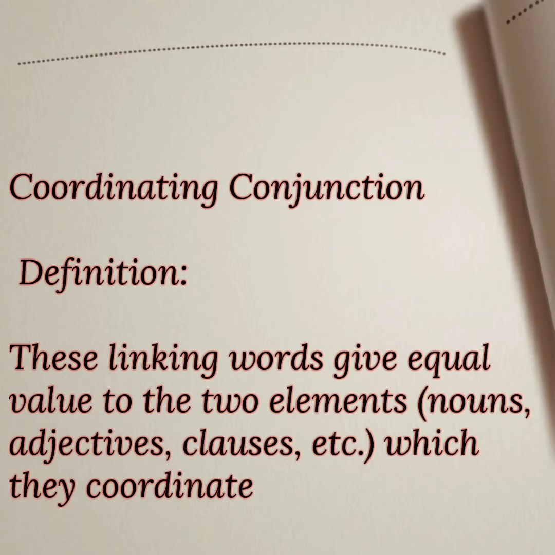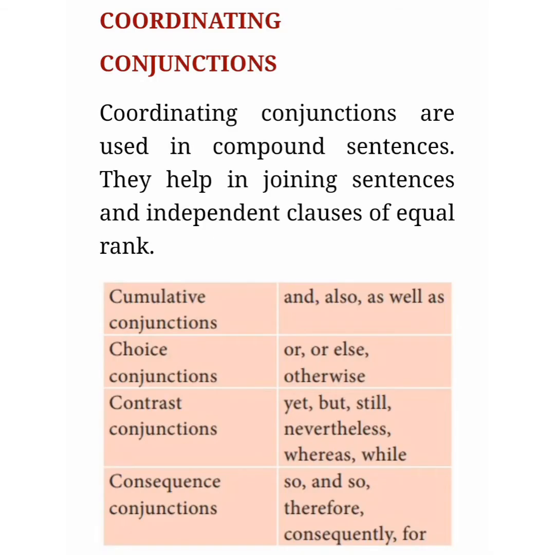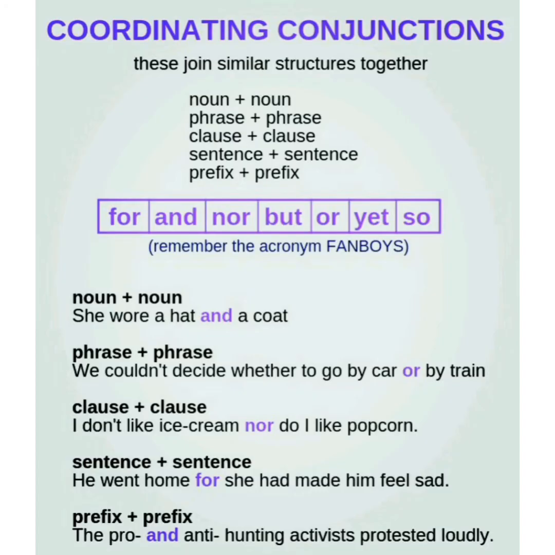These linking words give equal value to the two elements, that is, it may be a noun, adjective or a clause which they coordinate. So it is called coordinating conjunction. These coordinating conjunctions are used in compound sentences. They help in joining sentences and independent clauses of equal rank. First is cumulative conjunction, that is and, also, as well as are the conjunction words. Choice conjunction: or, else, otherwise. Next one is contrast conjunction: yet, but, still, nevertheless, whereas, while. Next one is consequence conjunctions. Here, so, and so, therefore, consequently, for.